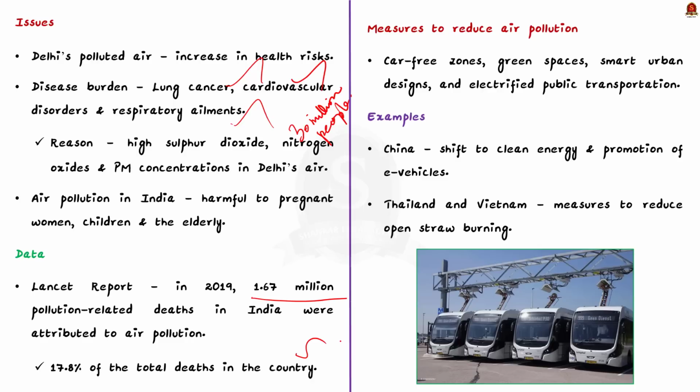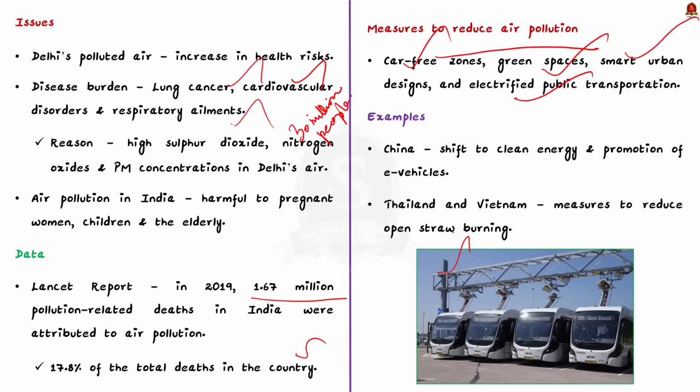So now coming to what can be done to reduce air pollution in India. See, some of the measures like car-free zones, green spaces, smart urban designs, and electrified public transportation will yield some positive results. For example, let us take China. China has made a significant shift to clean energy and it also promoted the use of e-vehicles. As a result, China is witnessing a slow decline in air pollution.